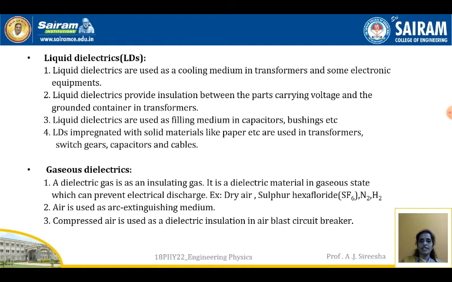If anything is heated up, we blow air on it, thinking that it gets cooled. So dry air itself is behaving like a gaseous dielectric to cool down. For anything hot, we blow air on it, so it becomes cool. That means the dry air itself is acting like an insulator. So air is used as an arc extinguishing medium. Compressed air is used as a dielectric insulation in air blast circuit breakers.